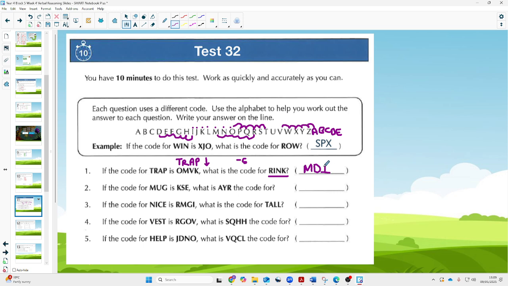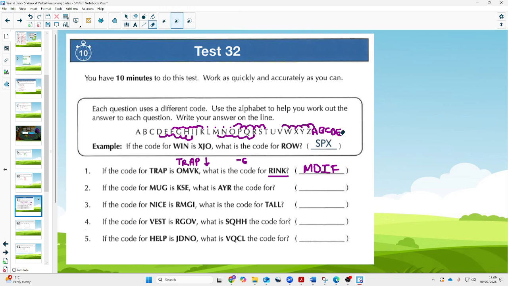as our third letter. Then we're going to move from P to K, and it's also back 5. K back 5. So find K. 1, 2, 3, 4, 5. We're going to have an F. So the first code is MDIF.